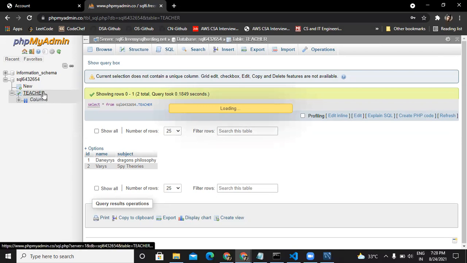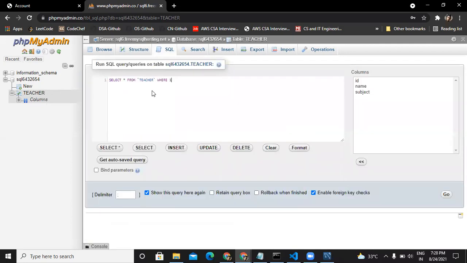I wrote the teacher here. Teacher table is in all caps, right? All caps. Yeah. I actually wrote the teacher in small letters. So that's why it was giving us an issue. So that also matters, if we put it right or wrong. Not everything. For example, if you put select in small, not in capital, it will work. But if you put the database name or, let's say, the table name in small letters instead of capital letters, then it might give you an issue.